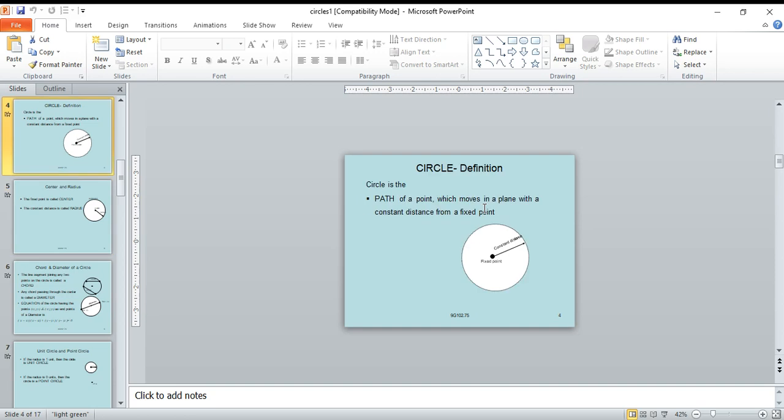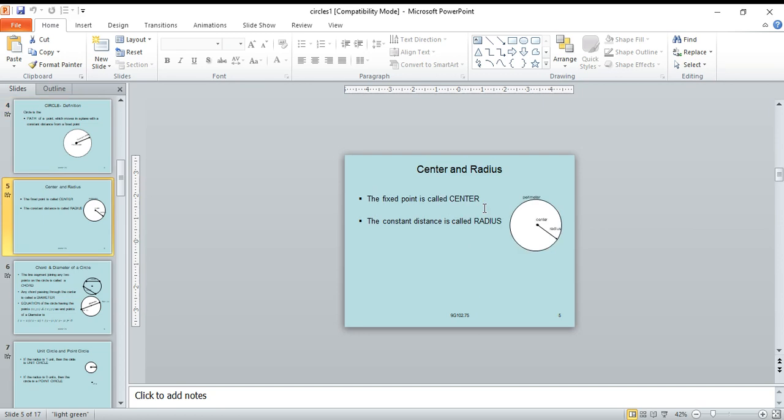Once again, I repeat it. Circle is the path of a point which moves in a plane with a constant distance from a fixed point. Learn this: a circle is the path of a point which moves in a plane with a constant distance from a fixed point.